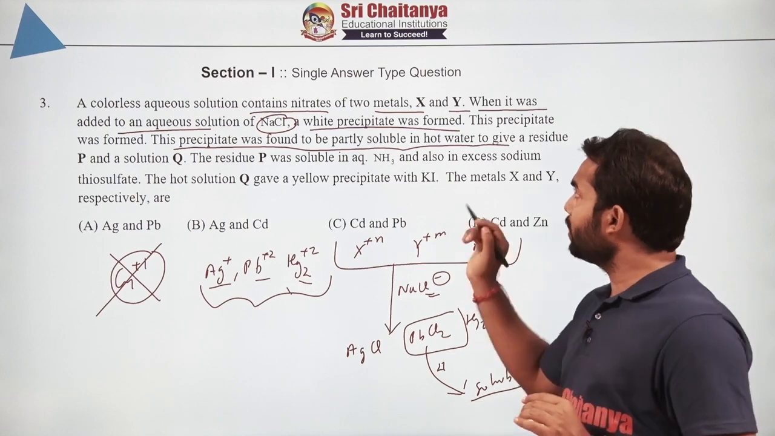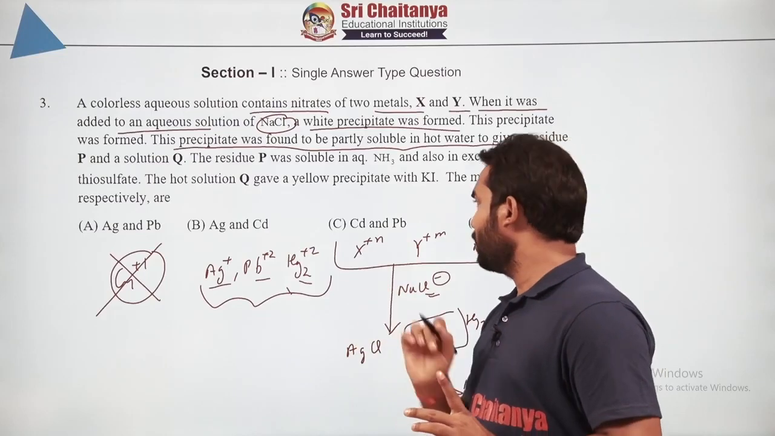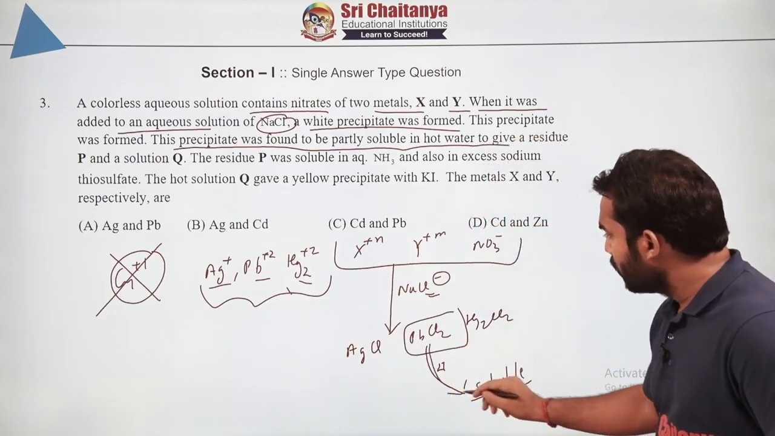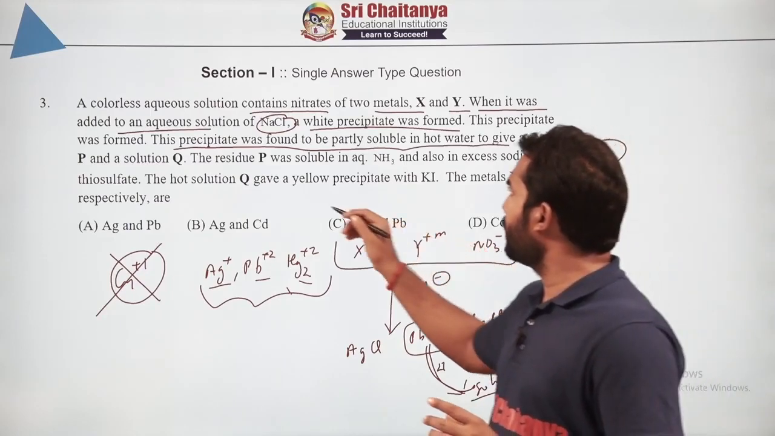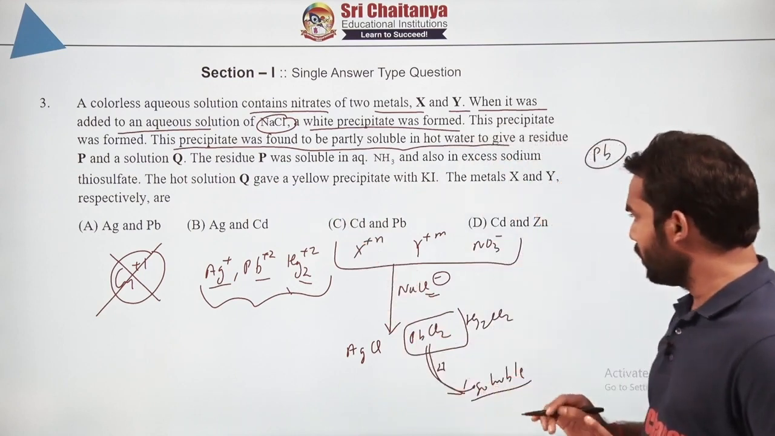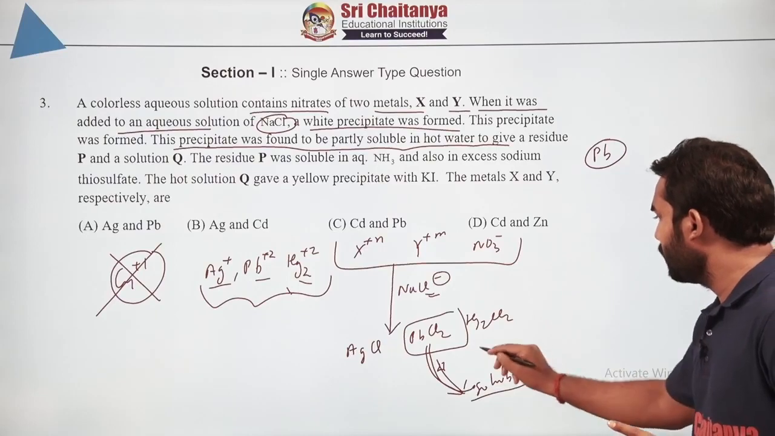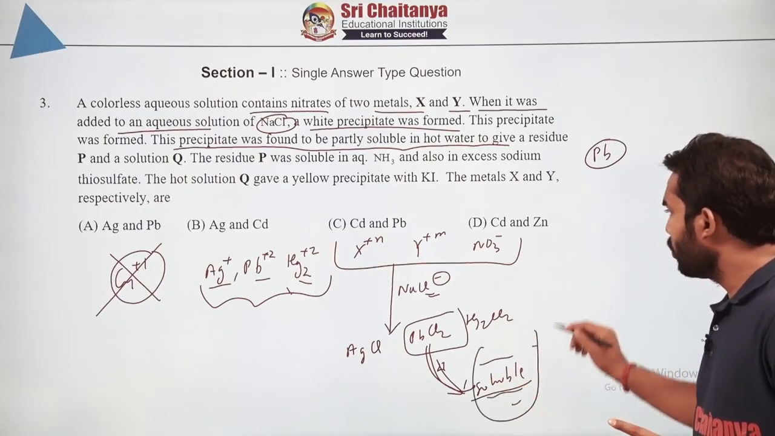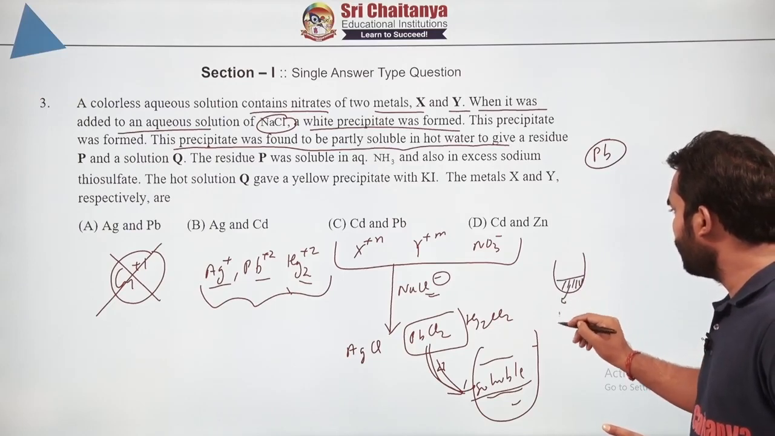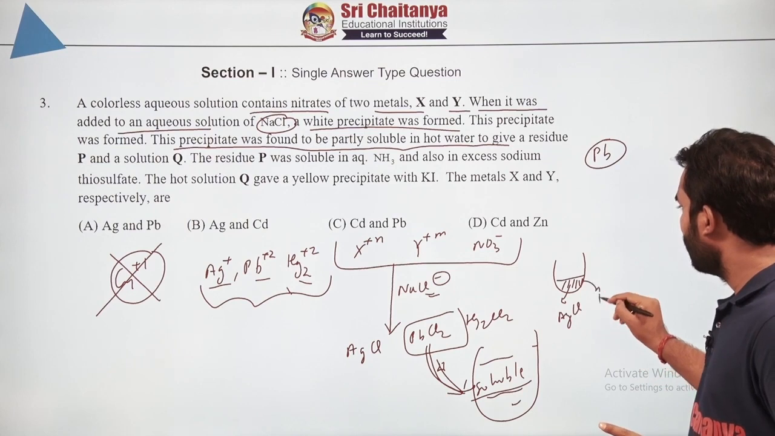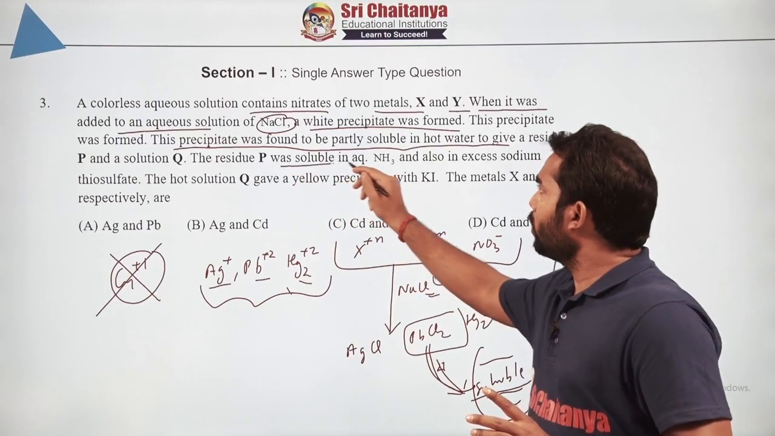So the moment they mention that it is partly soluble in water, it means that one of the cations is what? Lead. Okay. So one is confirmed, that one will definitely be lead. Now let's read the other part. Whatever residue was left, the residue portion, meaning the precipitate, may have either AgCl or Hg2Cl2. Now what they are using: the residue was soluble in aqueous ammonia.